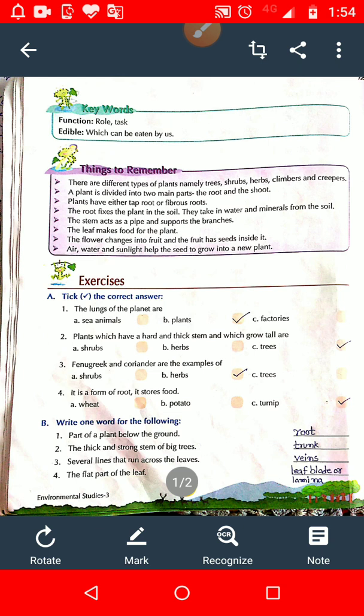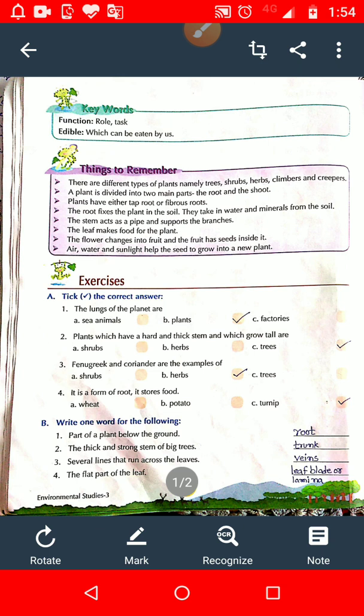And what are fibrous roots? It consists of many roots that grow from the end of the stem, which are bushy in appearance.